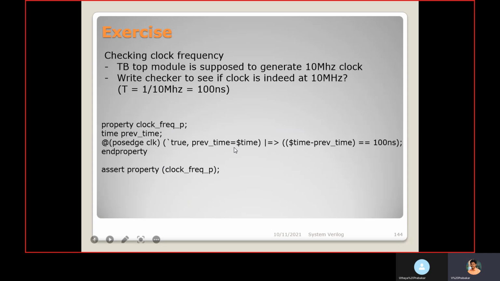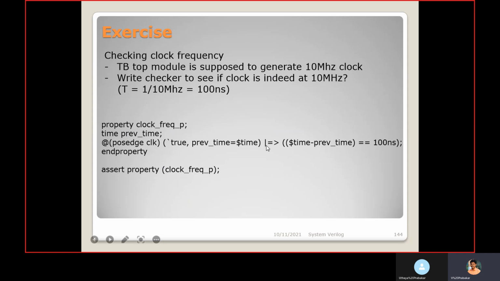Here I am assigning the $time value to previous time. $time gives the current simulation time, and that value is assigned to this previous time variable. For example, if it happened at 20, then 20 is assigned to previous time.